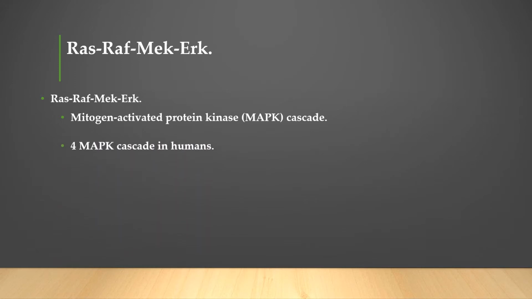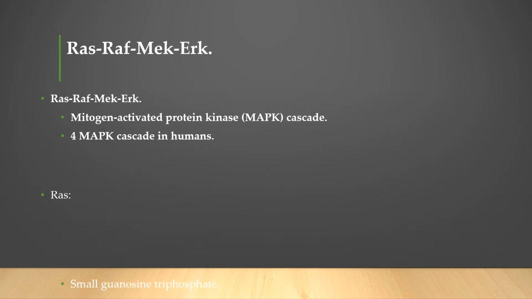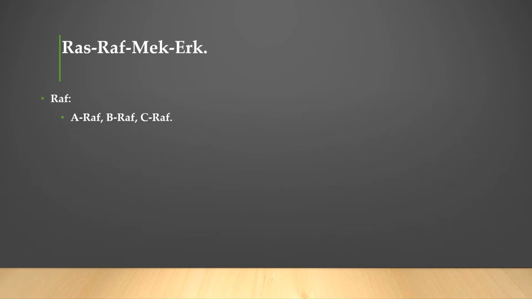So getting in a bit more detail, what is RAS itself? Well, RAS is actually a small guanosine triphosphate or small GTPase. It has several isoforms, for example KRAS, HRAS, etc. RAF also has particular isoforms like ARAF, BRAF, CRAF, etc.